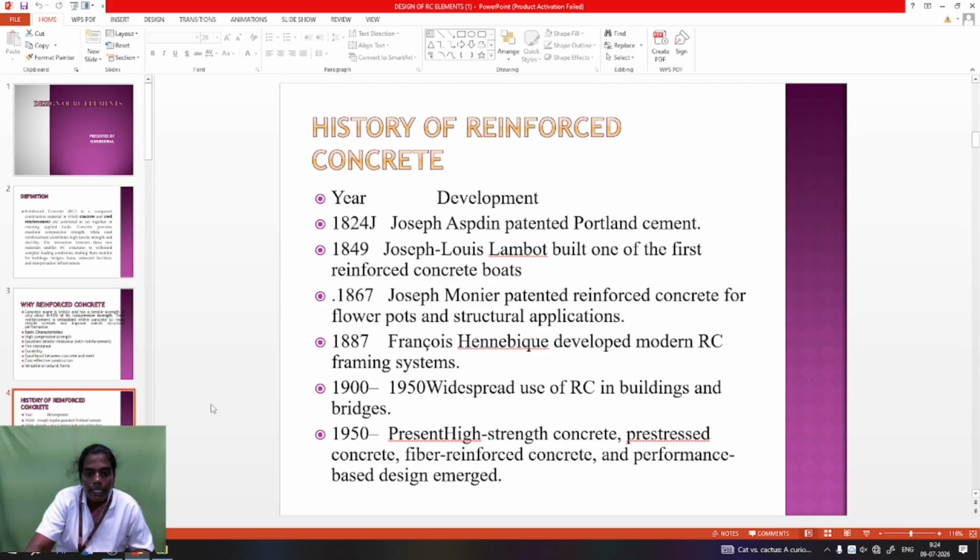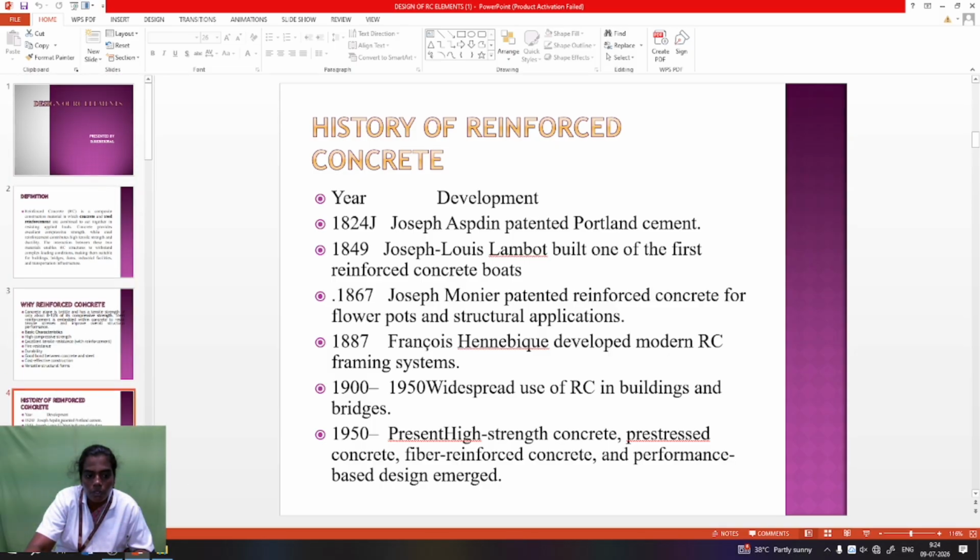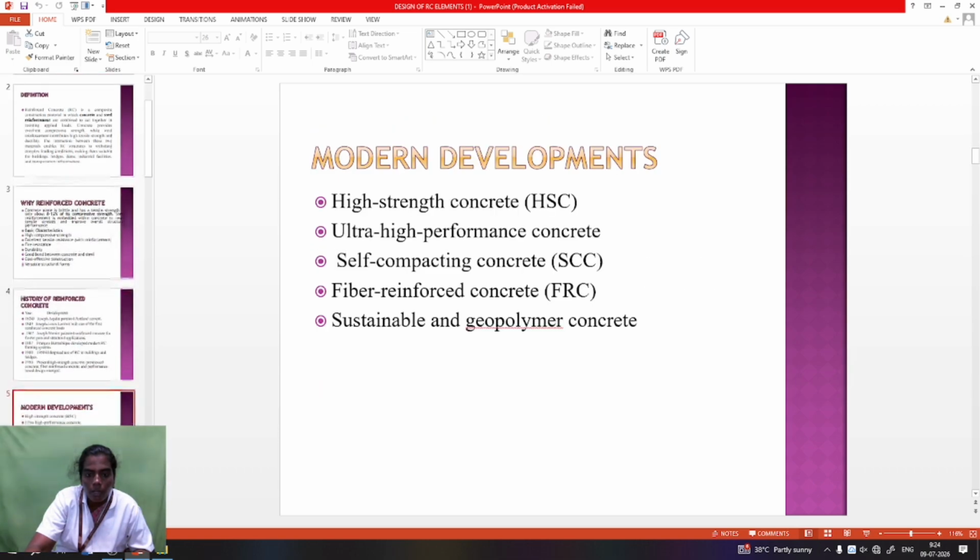So it is the history of reinforced concrete structure. Joseph Aspdin is the first one. After that, up to 1950 and the present day, high compressive strength concrete, prestressed concrete, fiber reinforced concrete and performance based design emerged. So it is the history of modern development.